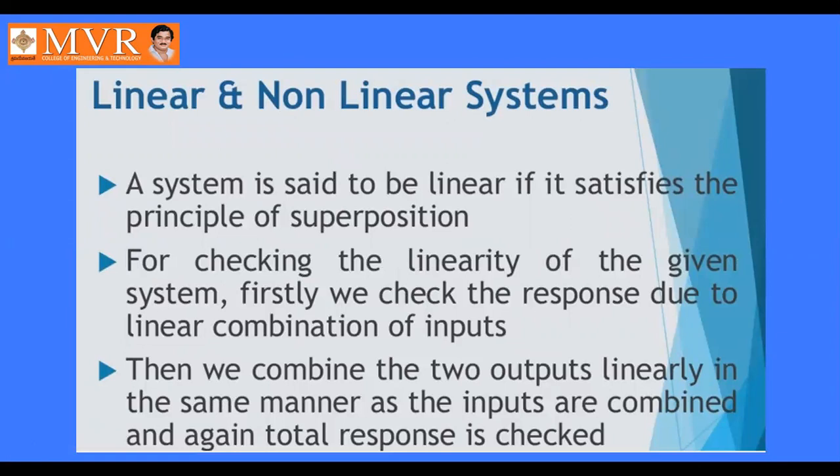Next, coming to the linear and non-linear systems. What is meant by linear system? A system is said to be linear if it satisfies the principle of superposition and homogeneity. For checking the linearity of the given system, firstly we check the response due to a linear combination of inputs. Then we combine the two outputs linearly in the same manner as the inputs were combined. The total response is checked. So the system is said to be linear if it satisfies the principle of superposition and homogeneity property.